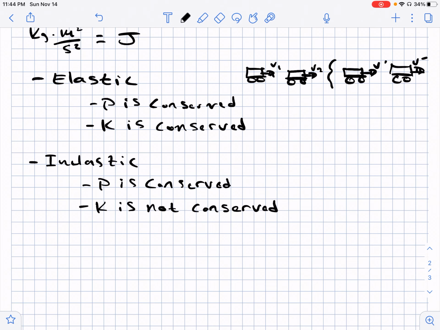In this inelastic collision, it's very similar. You have two carts here, and they're moving, then they collide, and now they have a new velocity. And the only difference between these two is that the kinetic energy for your system is not conserved. So you're going to have a different kinetic energy for your system afterwards than you did before.